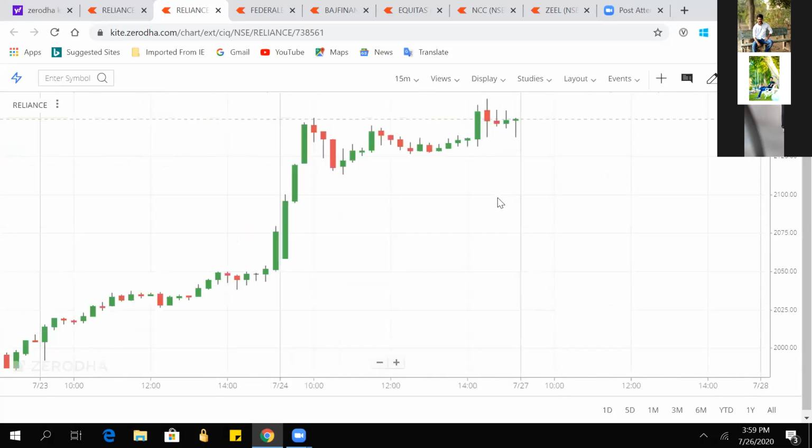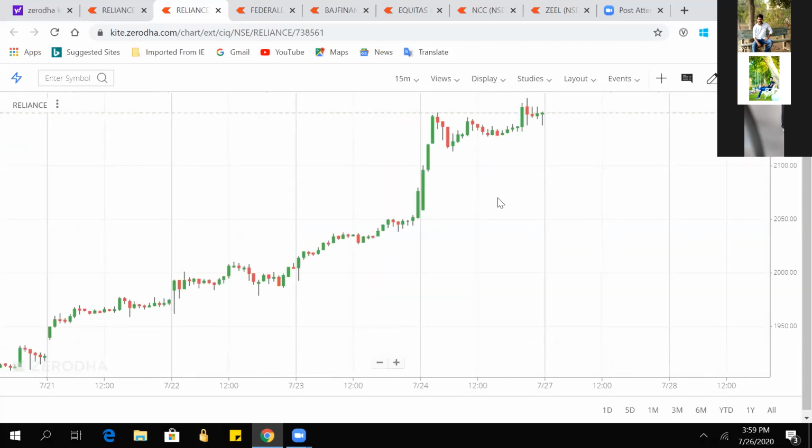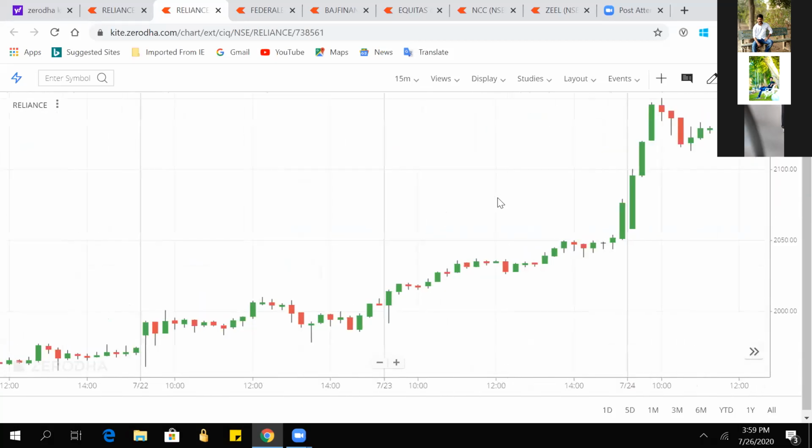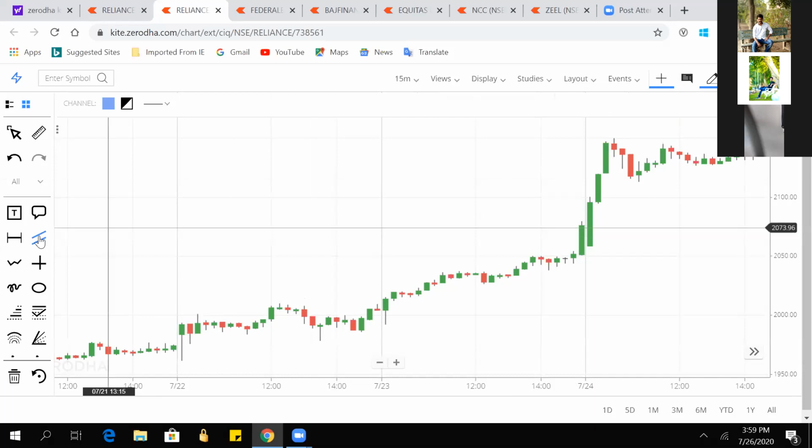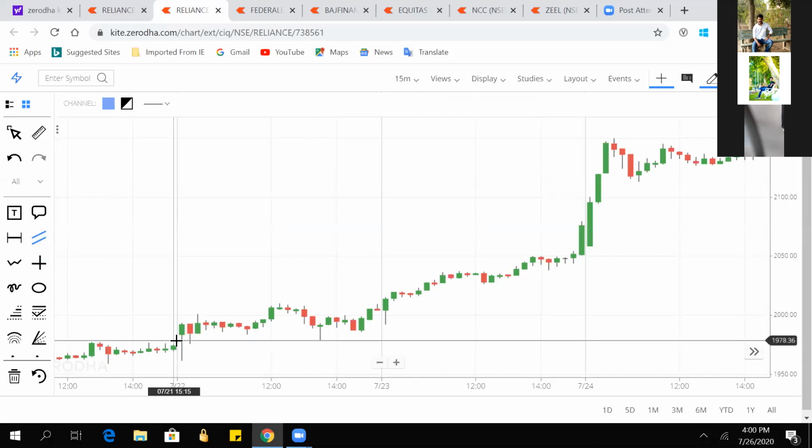See, this is a 15-minute chart for Reliance. Here I would go with this channel. See, here it started. So here there are two rejections.